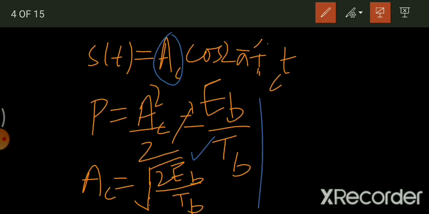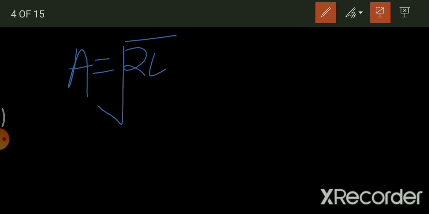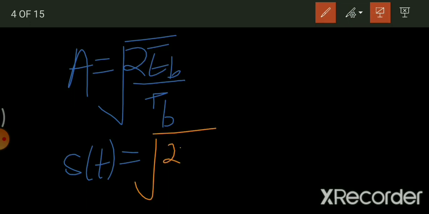So s(t) is equal to root of twice E_b by T_b times cos 2 pi f_c t.